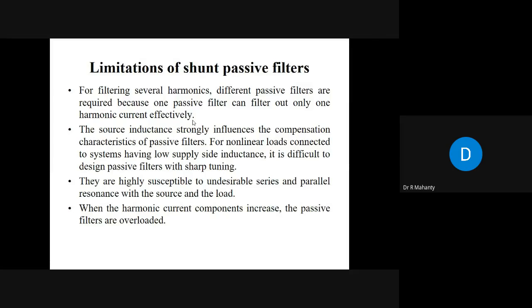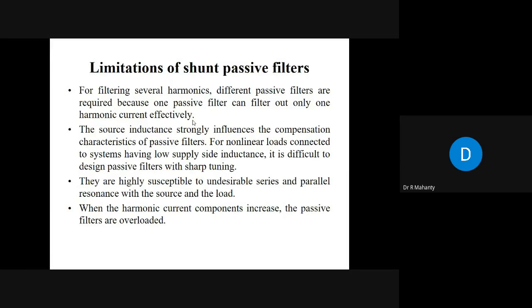Okay, so even if you have tuned the filter to the fifth harmonic frequency, because of this parallel resonant effect, the frequency will deviate from the fifth harmonic frequency. Fifth harmonic frequency is suppose 250 hertz. So you will find that practically because of these effects, the filter is tuned at 240 hertz or 245 hertz. So if it deviates from its tuned frequency, it will not be able to filter out the harmonics effectively.